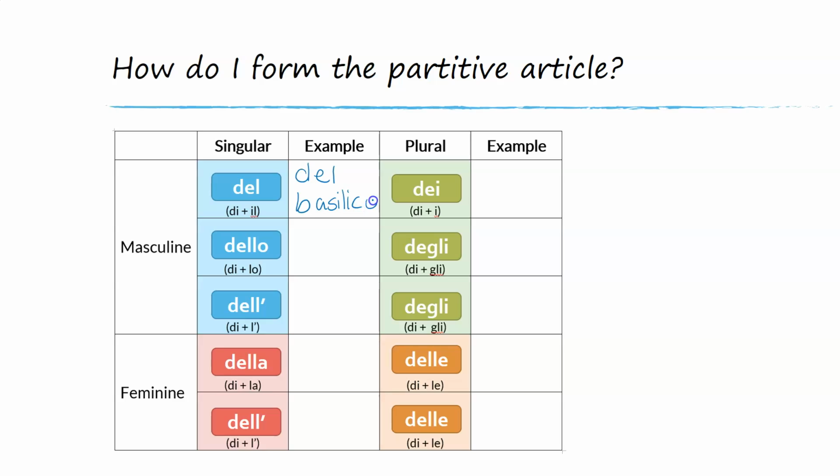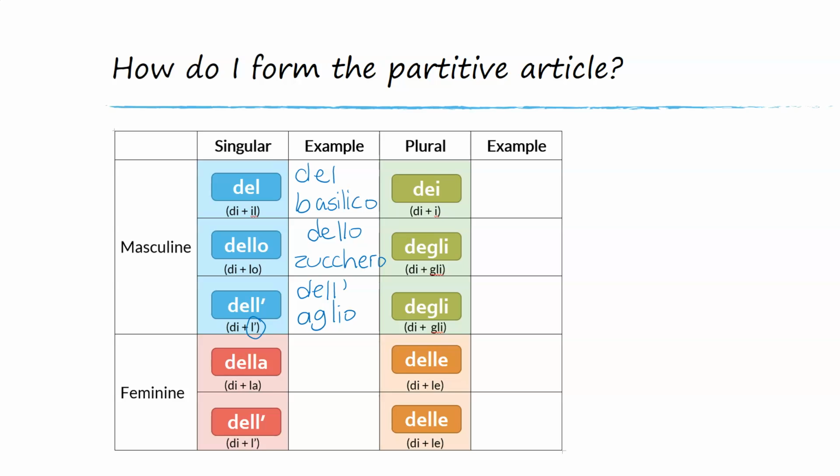But there are 2 other possibilities with masculine nouns. And again, this depends on its definite article. So if we take the word zucchero, it starts with a Z and it's masculine. So the definite article would be lo. If we want to say some though, we say dello. So adding that di plus lo. If we take the word aglio, garlic, it starts with a vowel. If we want to say some garlic, we therefore have to say dell'aglio, because our definite article would have been l apostrophe.